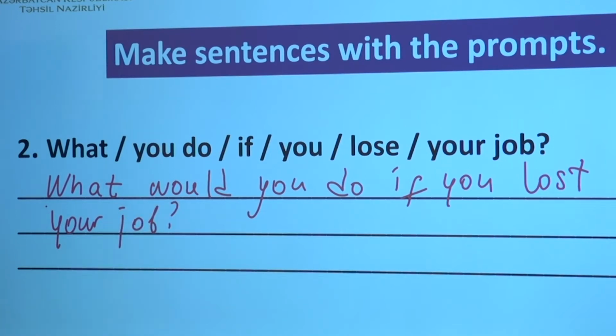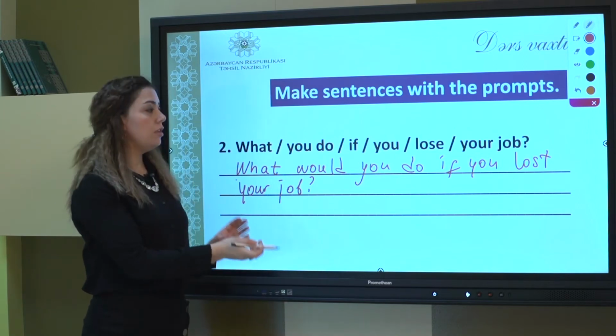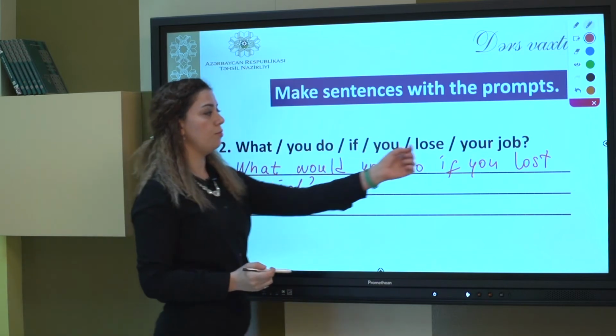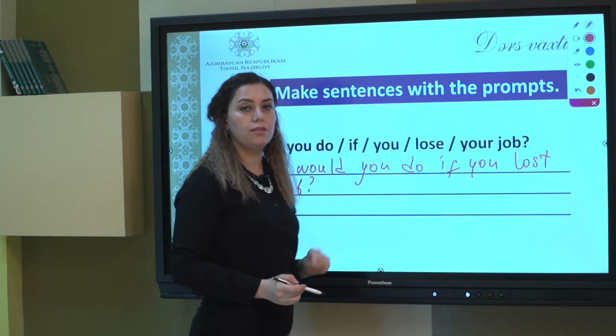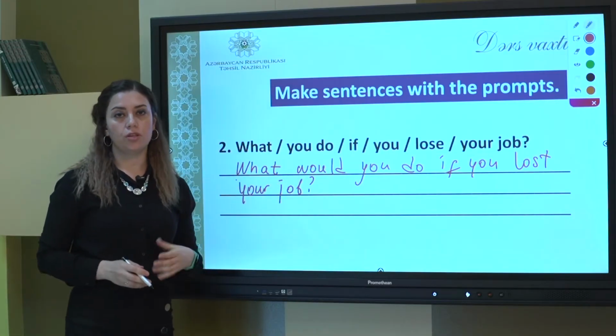Please pay attention. Remember the rule we learned. What would you do if you lost your job? In the if clause, we use past simple. That's why lose is lost here. Okay? And here, what would you do? We use would. This is an unreal situation, okay?